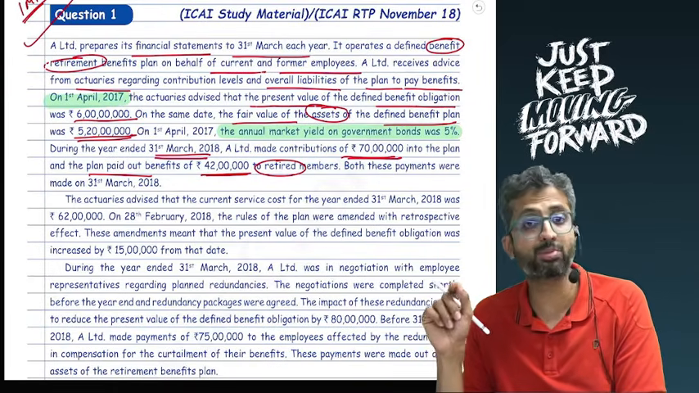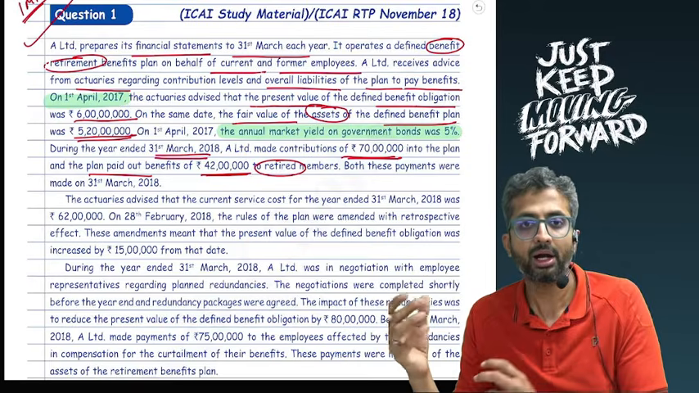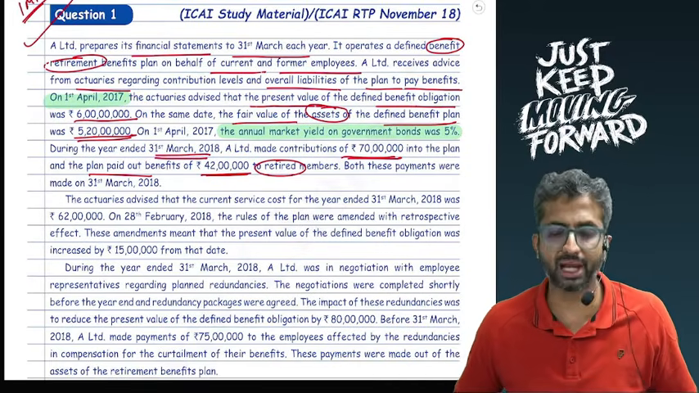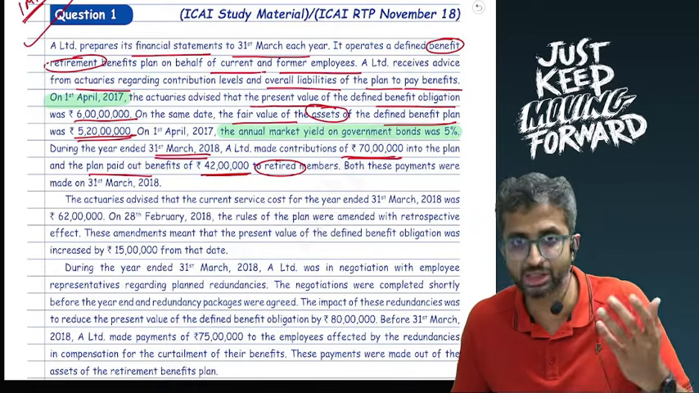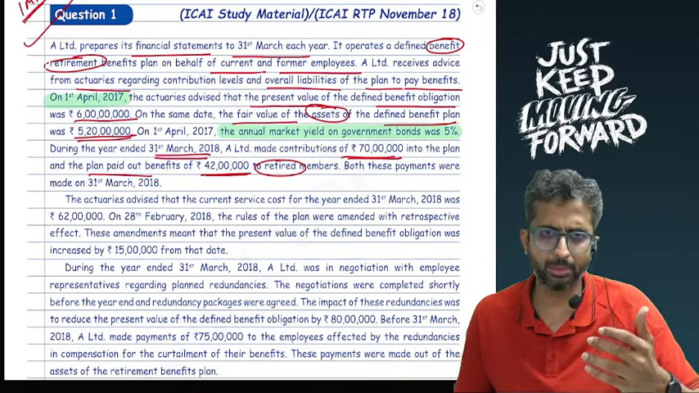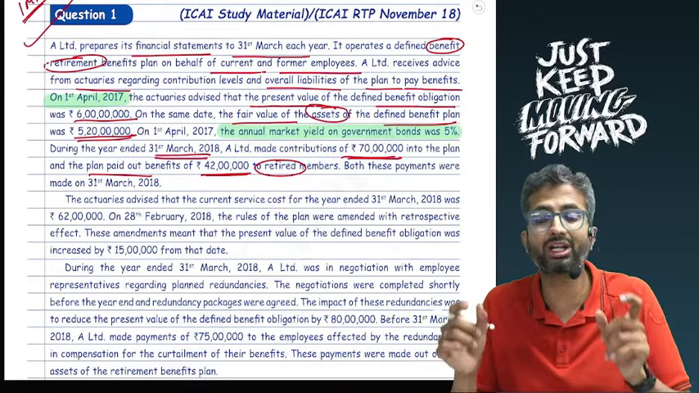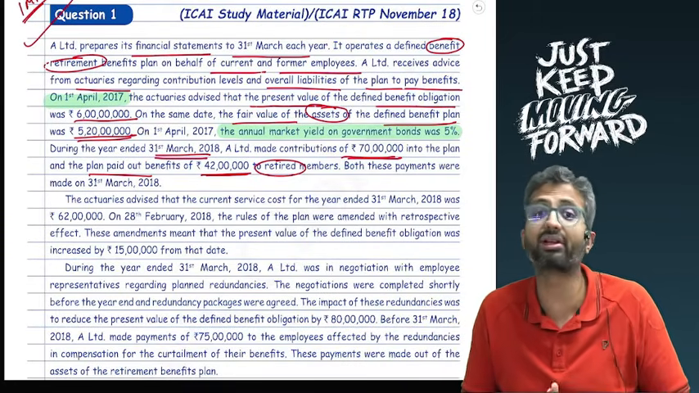42 lakhs is the benefits paid. Now, if benefits are actually paid, this will reduce my liability. But from where will I pay the benefits? Well, usually by selling plan assets, and hence this will also reduce my plan assets. So typically, plan liability account debit to bank, but the money for that, bank account debit to plan assets, and hence 42 lakhs will be reduced both from the plan assets and the plan liabilities.